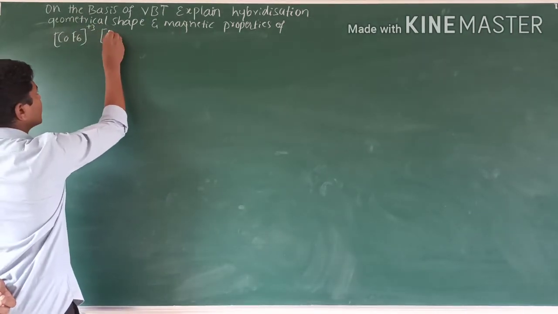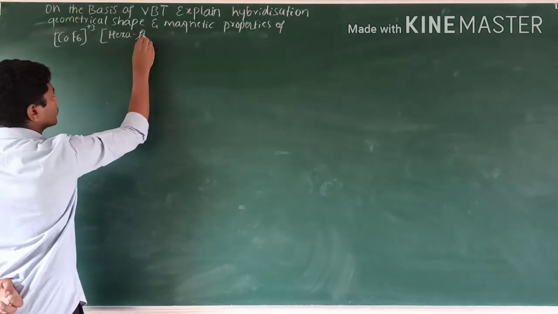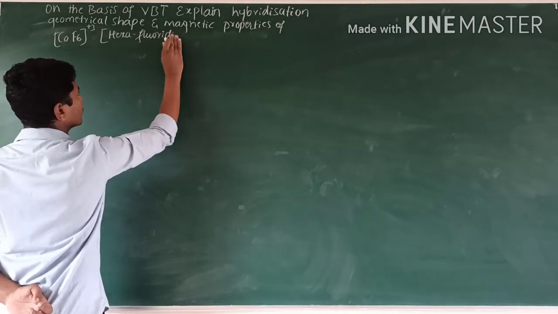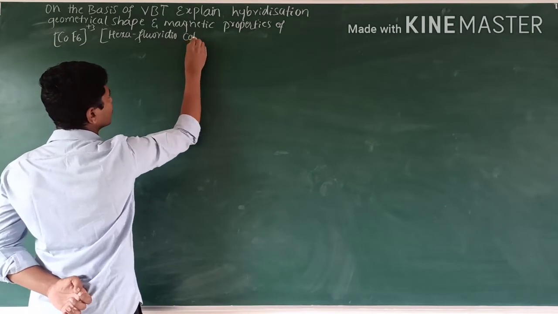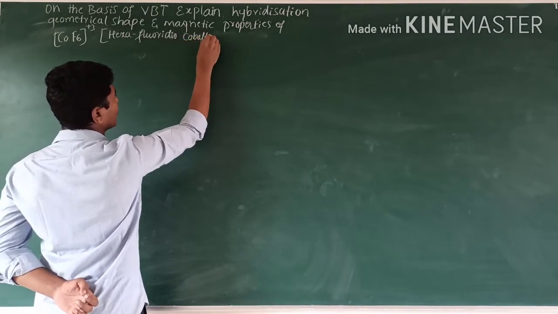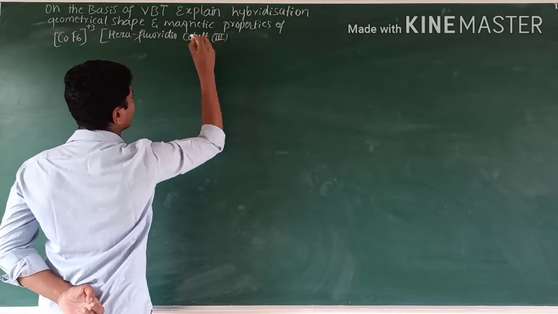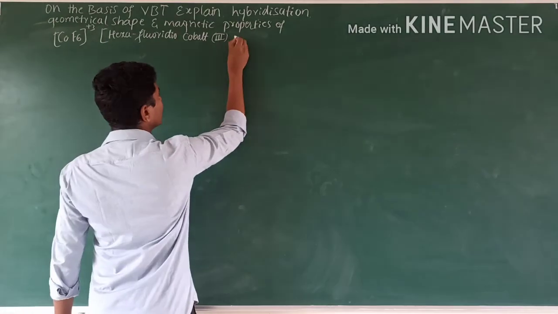Its name is hexafluoridocobaltate(III) ion.